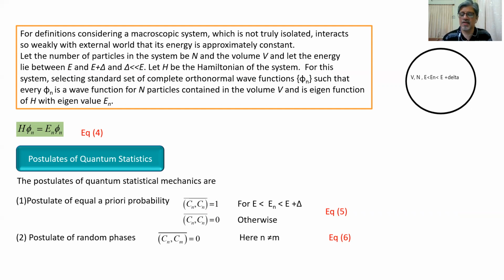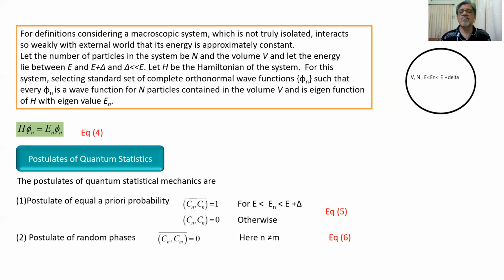That is shown in the diagram on the right-hand side, which shows the system with number of particles n, volume V, and energy lying between E and E plus delta. Now let H be the Hamiltonian of the system. For the system, we select a standard set of complete orthonormal wave functions phi n, such that every phi n is a wave function of n particles contained in volume V and is an eigenfunction of H with eigenvalue En.